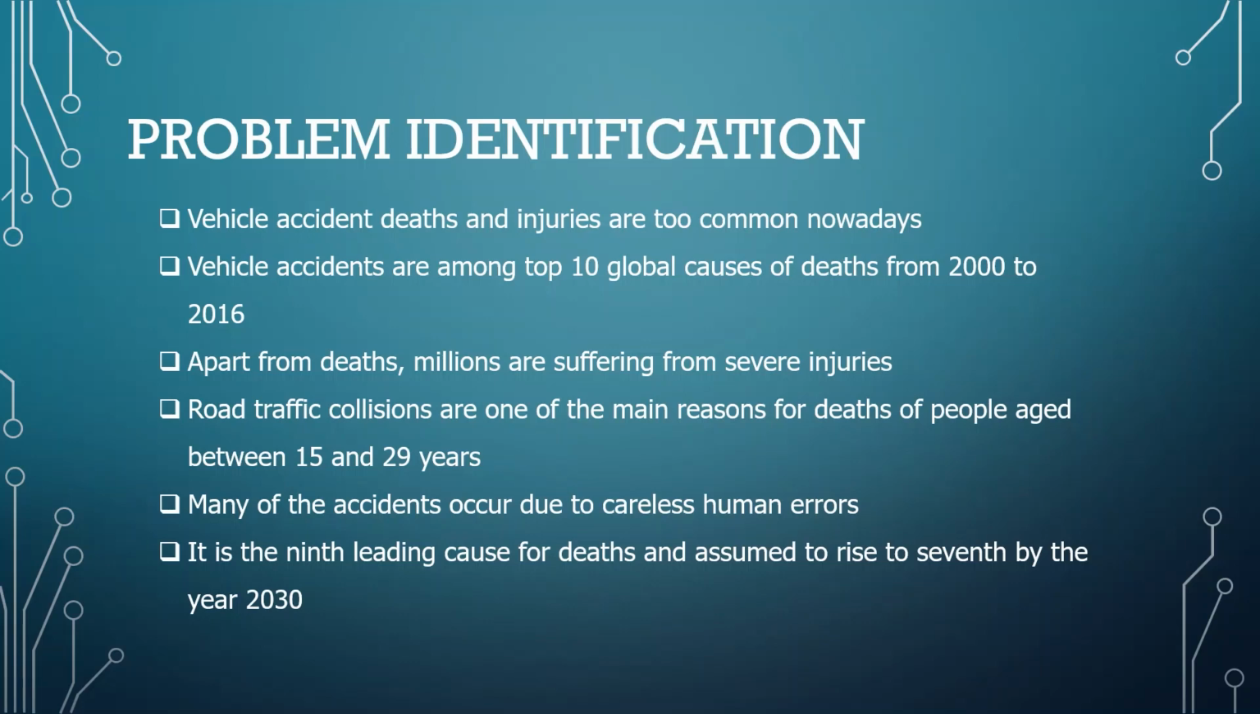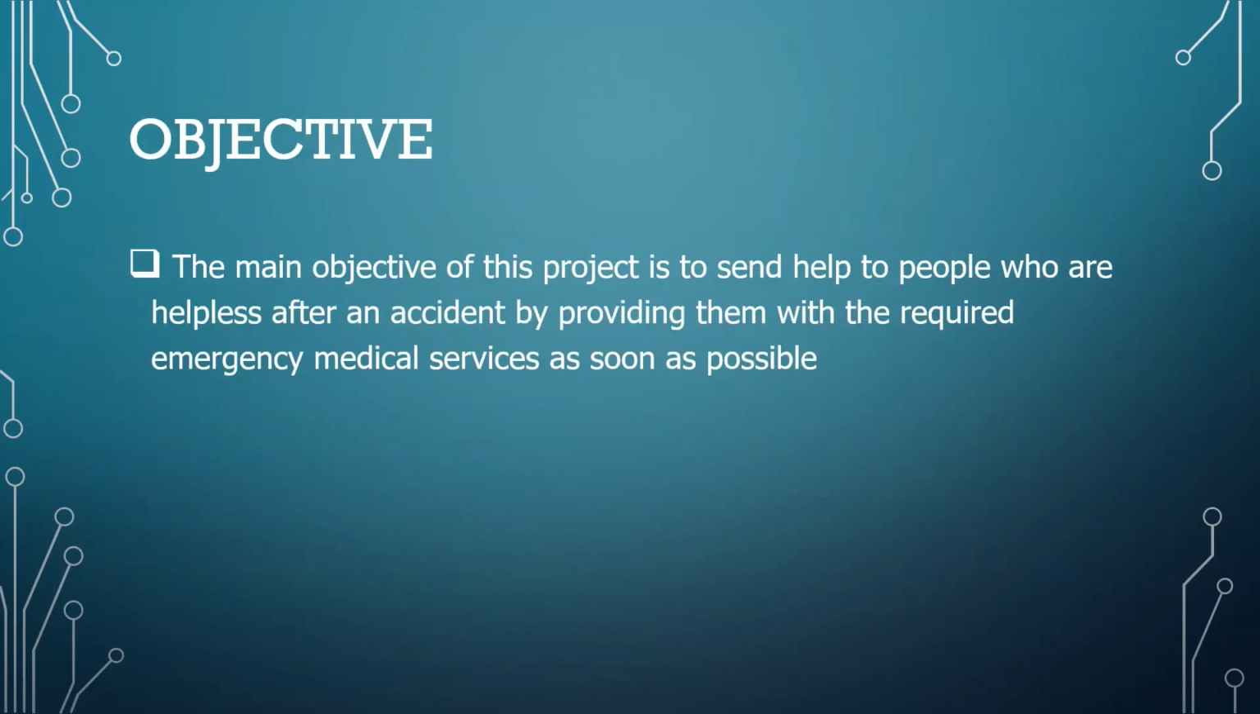Road traffic collisions are one of the main reasons for deaths of people aged between 15 and 29 years. Even though some of these accidents occur due to unavoidable reasons, many of these accidents occur due to careless human errors. It is the 9th leading cause for deaths and is projected to rise to number 7 by the end of year 2030. One of the main reasons for these tragedies is the delay of the medical services. A previous study has also shown that reducing the response time by 60 seconds has led to increase the number of lives saved by 6%.